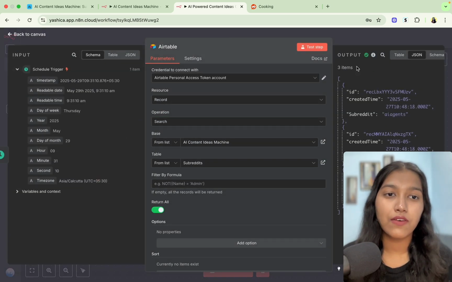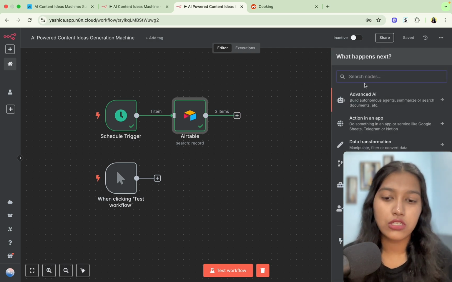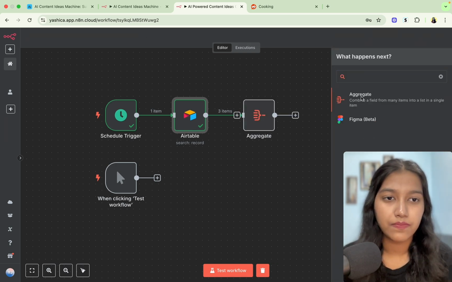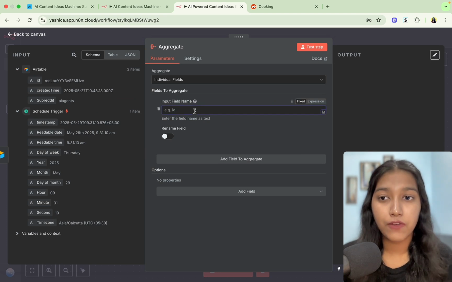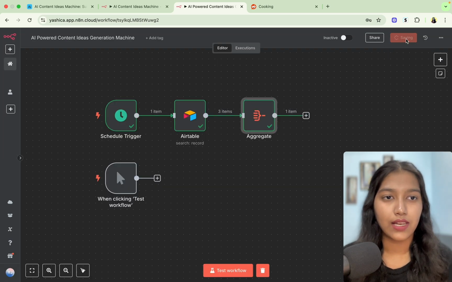Okay, so at this point, we have got 3 items, or you can say 3 rows from Airtable, but while scraping, we'll have to push all 3 together. So for that, we need to aggregate them. So just search for aggregate here, and for the field name, just put subreddit. After that, click on test tab. As you can see, instead of 3 items, we now have 1 item which we can easily pass on while scraping. Okay, let's save it.